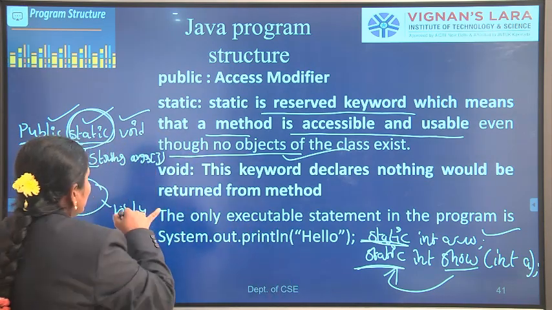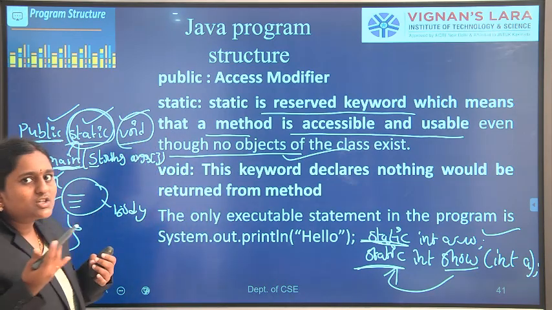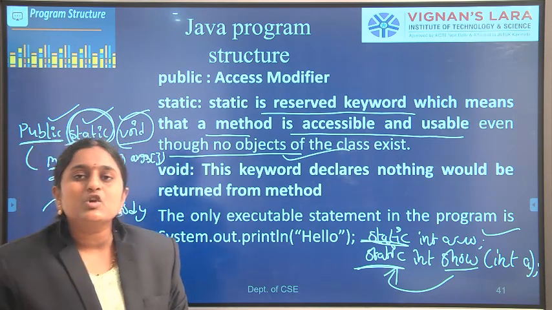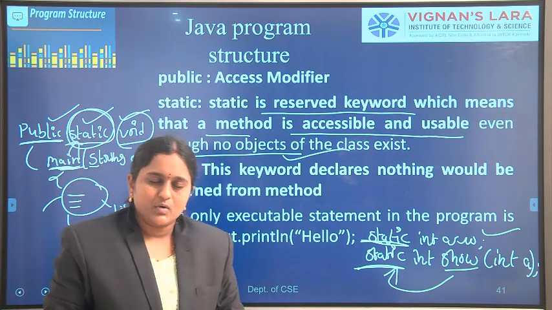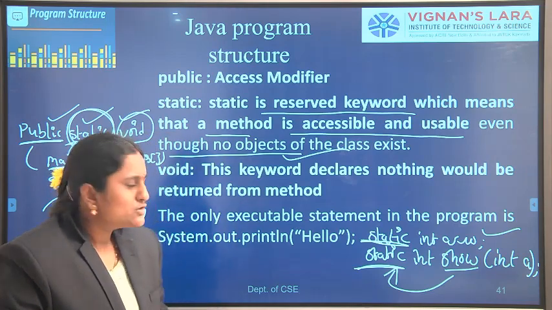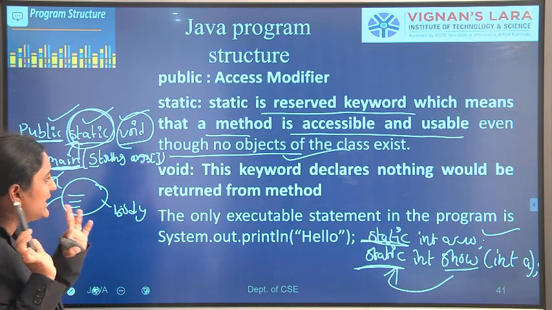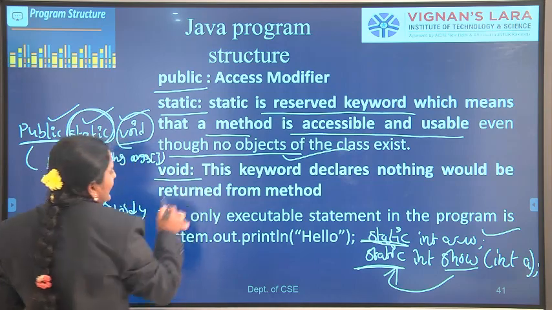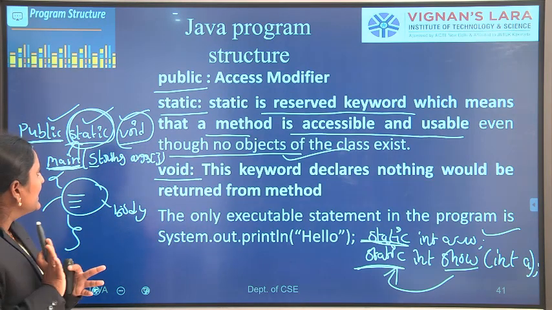So what is the next keyword in the main method? Void. Void is the keyword. It does not return any data or any type. It occupies 0 bytes in the memory. So void is a keyword and a data type, it does not return anything, and it occupies 0 bytes in our memory. So the main method contains 3 keywords. What are they? Public, static and void. Our main method contains these 3 keywords.